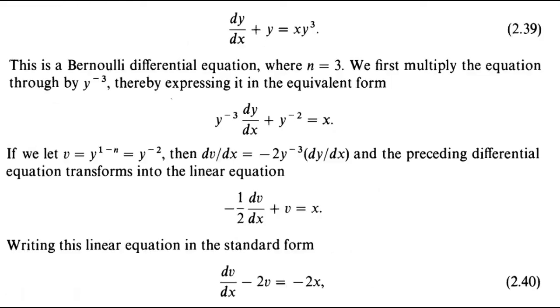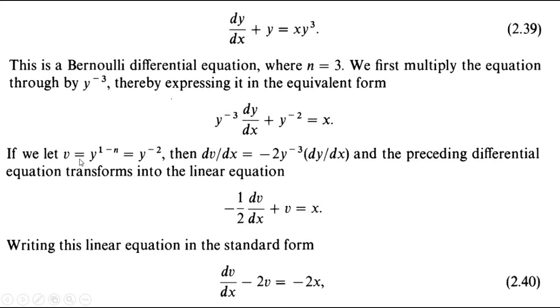So let's consider an example. For example, we have this differential equation, and this one is a Bernoulli differential equation, and here n is equal to 3. Firstly, we multiply this differential equation by y to the power minus 3, and if we multiply here by y to the power minus 3, here will be just 1, and we have just x, and here will be 1 minus 3, and here will be y to the power minus 2, and here we have just y to the power minus 3.